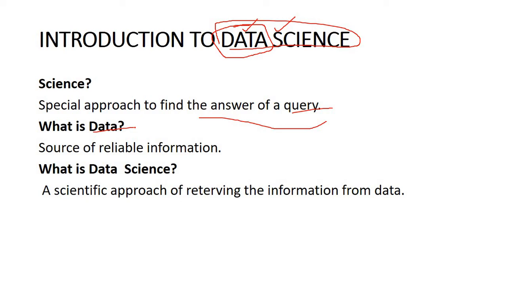Data science is a scientific approach for retrieving information from data, meaning you are doing some analysis based on data. It should be practically proved. That is the science. This is a brief overview of data science.